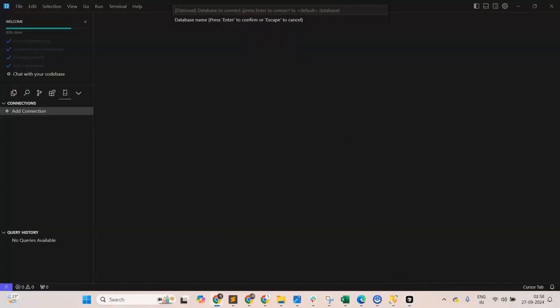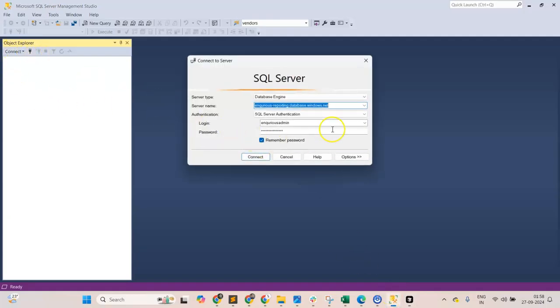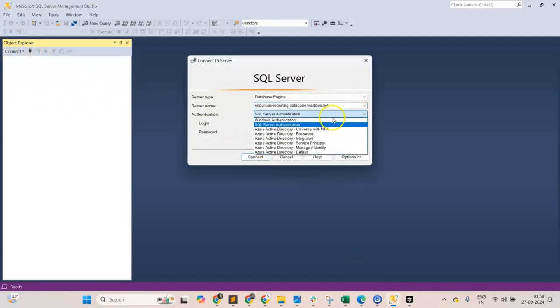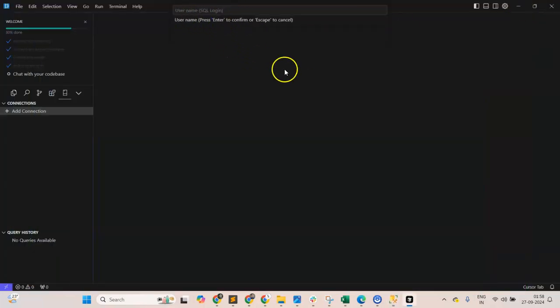So I'll be connecting to my database. Click here. This is my server. I'm already connected to that. This is my database. It is asking for my authentication type. Compared to this one, when you click here, I have seen so many times people missing this. People don't even understand what this is all about. Where do you connect? How do you connect? Many, right? So that's fine. I'll go here and I'll say SQL login username.